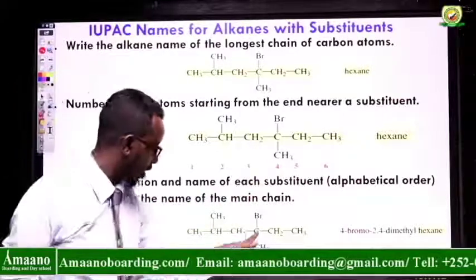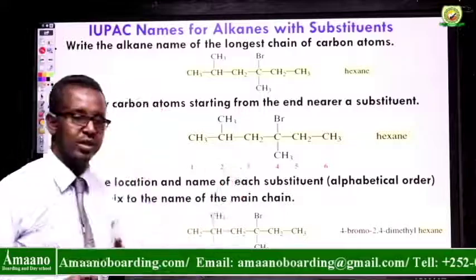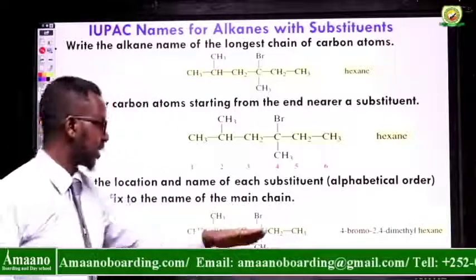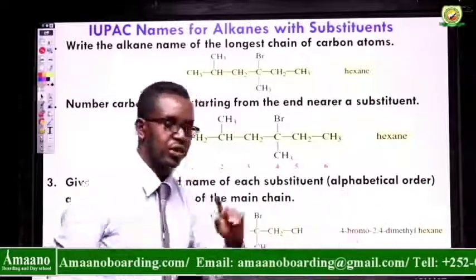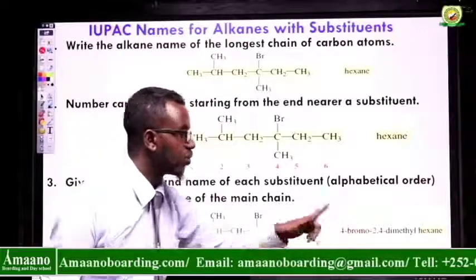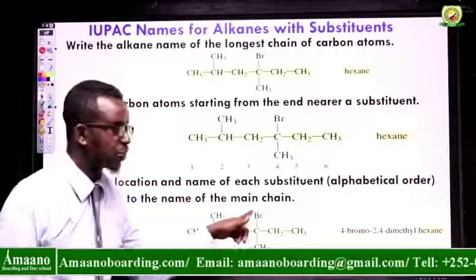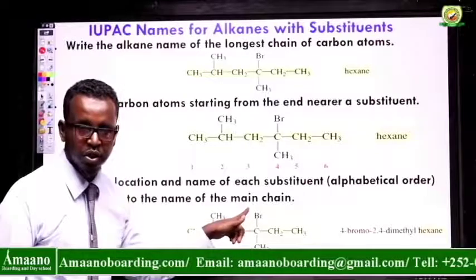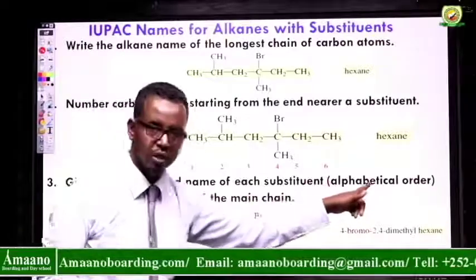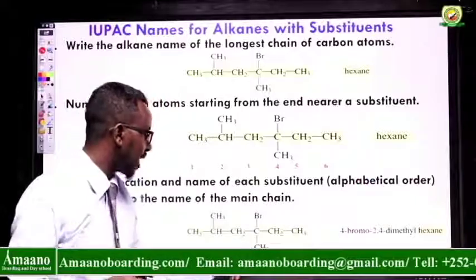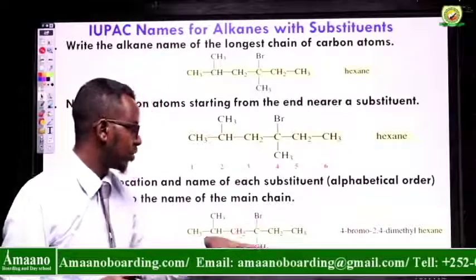First we name the parent chain. Then we give the numbers. Again, how can I put it? I can say 4-bromo. What does 4-bromo mean? Carbon number 4 is attached to bromo. I have used alphabetical order, so bromo should be first. So carbon number 4 is attached to bromo.